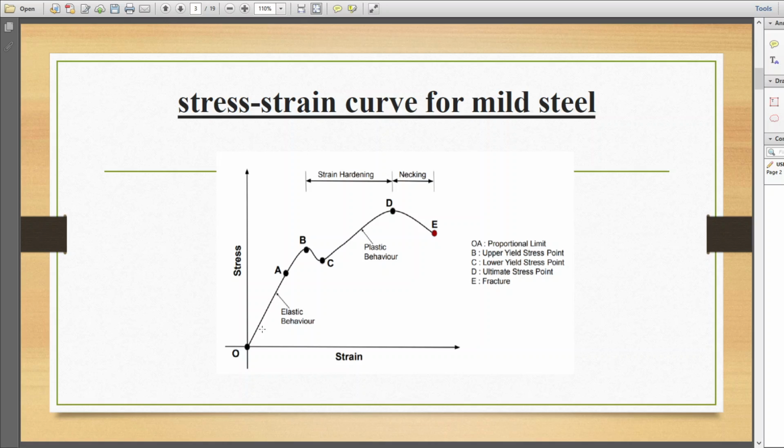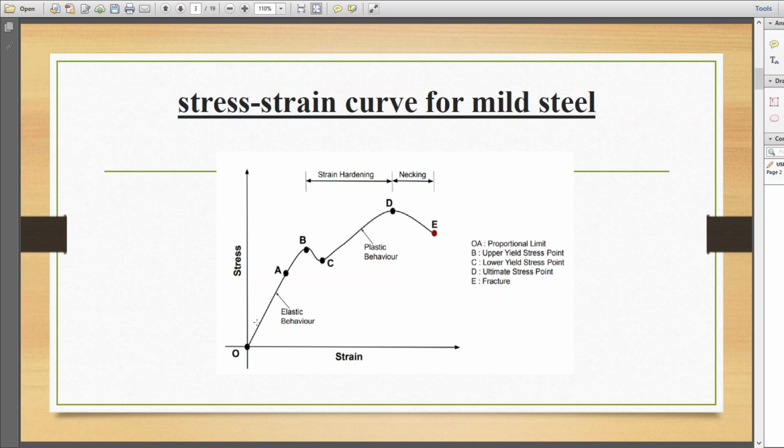Then the next region, O to B, is known as the elastic limit region, where the material will behave elastically. The elastic limit is the limit beyond which the material will not come back to its original position when the external load is removed.